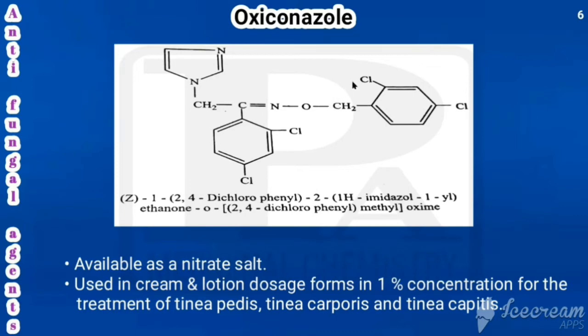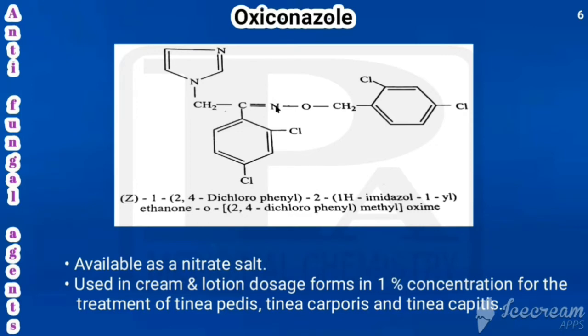Here one H is replaced by means of this dichlorophenyl methyl. Here one H is replaced by means of this imidazole and one H is replaced by means of dichlorophenyl. So you are clear, I think. So what is that? First we have ethanone. CH3 CH double bond O, that is called as ethanone.